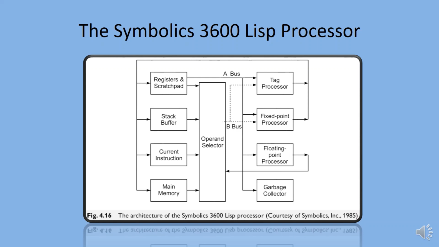Integer instructions fetched operands from the stack buffer and the duplicate top of the stack in the scratchpad memory. Floating point addition, garbage collection, data type checking by the tag processor, and fixed point addition could be carried out in parallel.